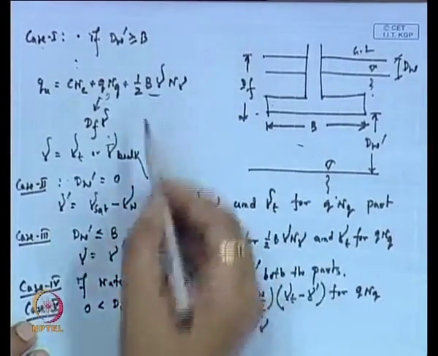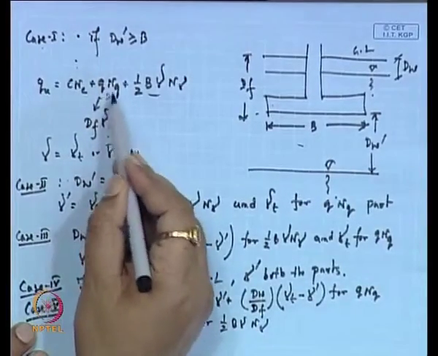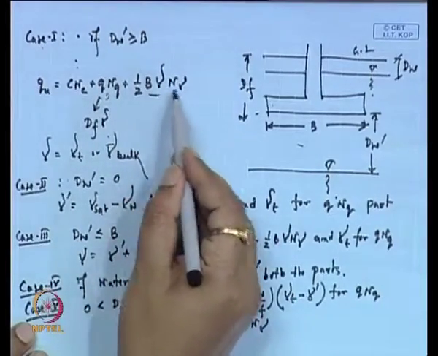So if the water table is between 0 and D_f, you use this gamma for this part and gamma_sub for this part.